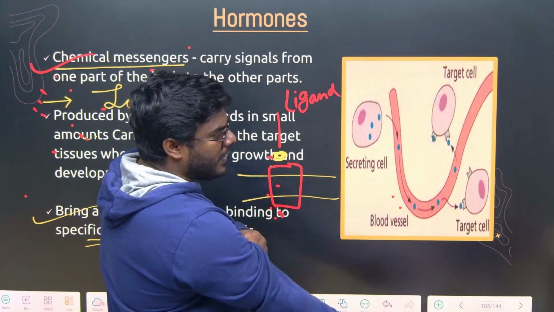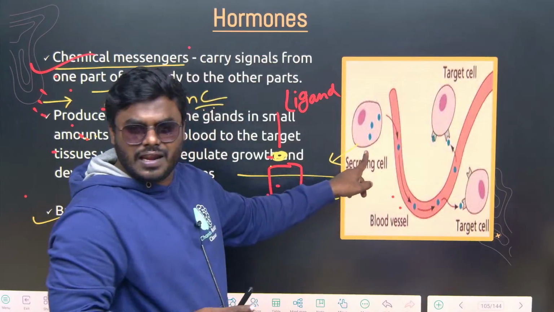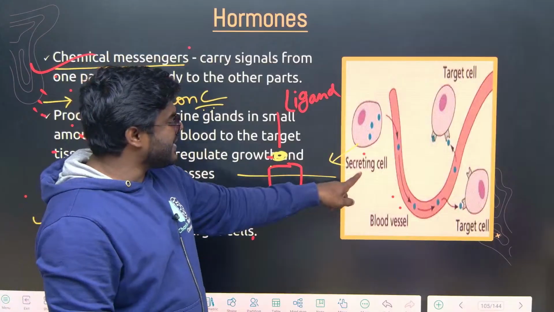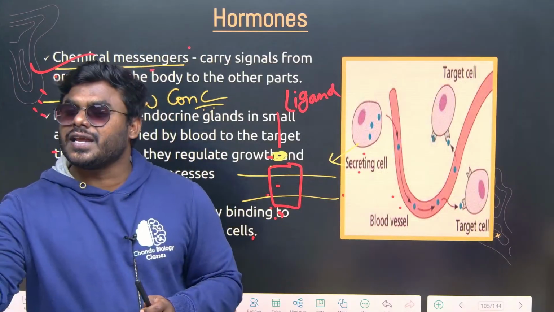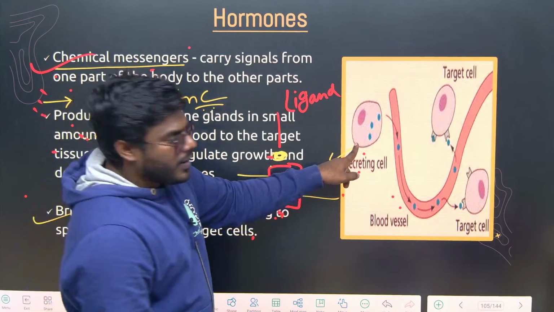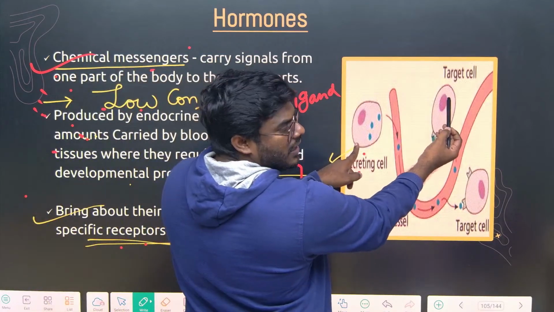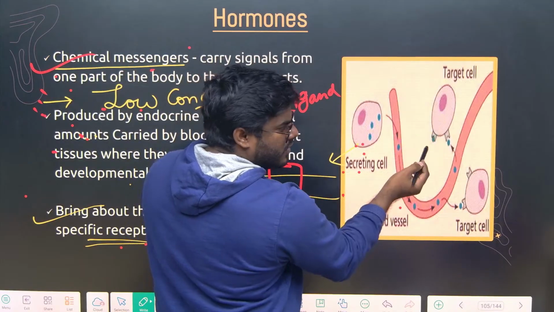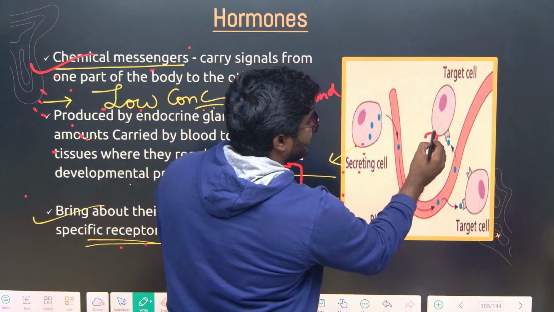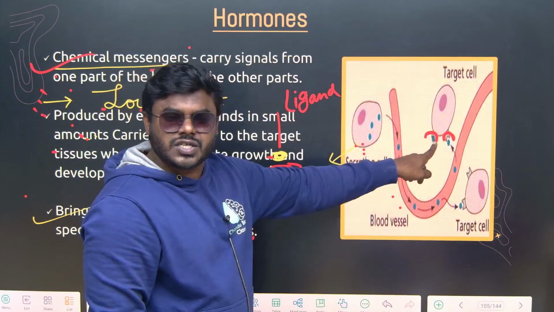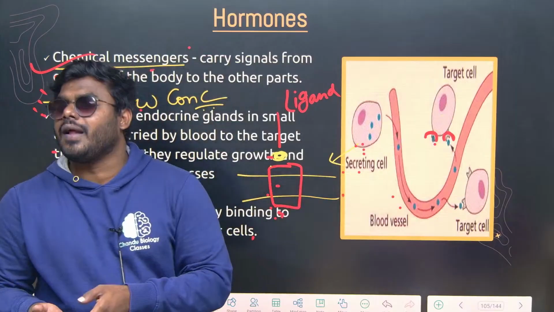Look into the point. This is a cell which is releasing the hormone. A hormone-releasing cell we call a secreting cell. The word secretion means release. So this is the cell that released the hormone. Now can you see, friends, this is the target cell. So the hormone is released from here, but it has to reach here. Can you see? Because the targeted cell contains what, friends? Receptor. So this hormone has to come and attach to the receptor, then only the hormone can show its action.